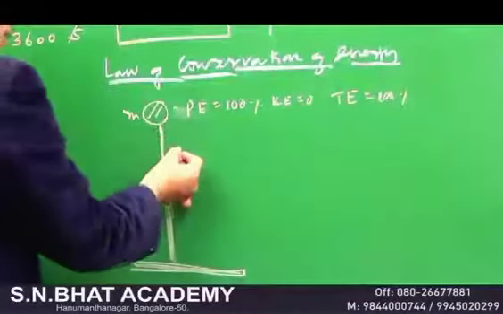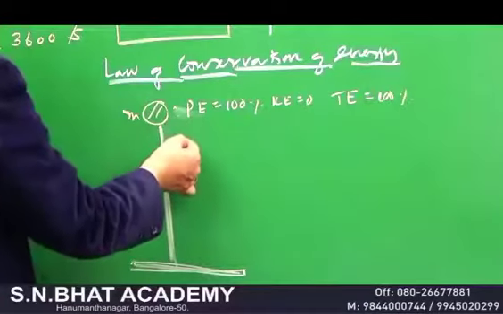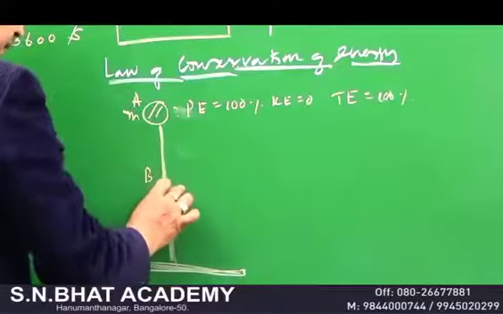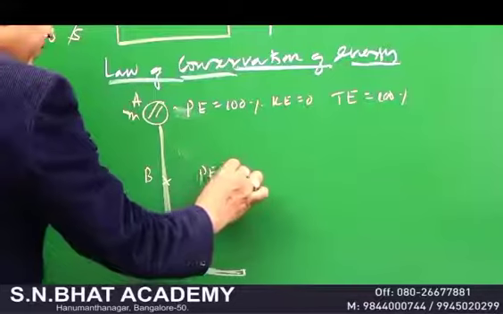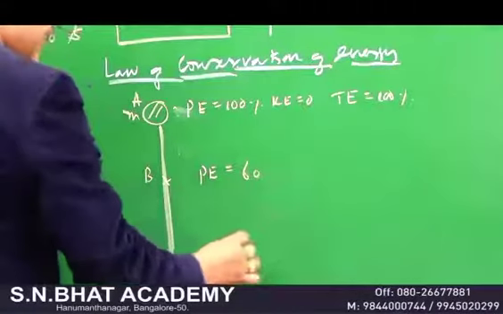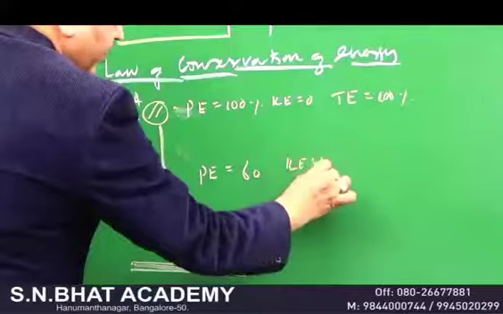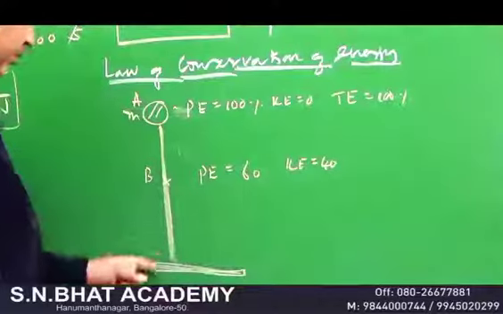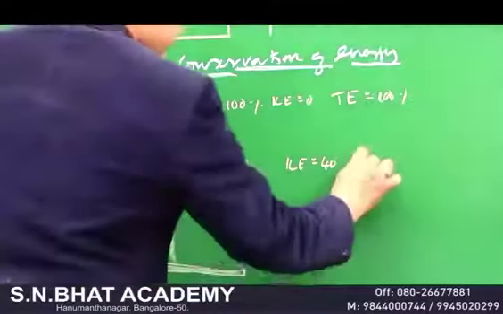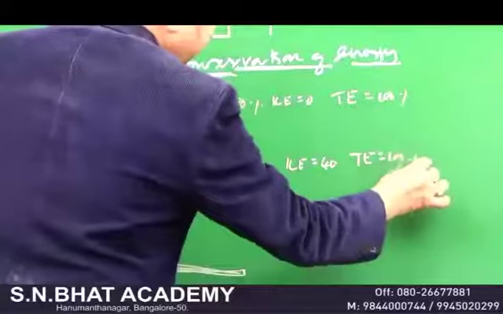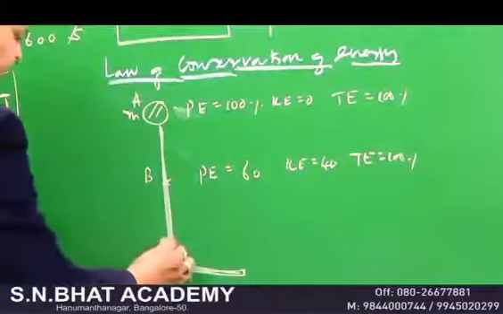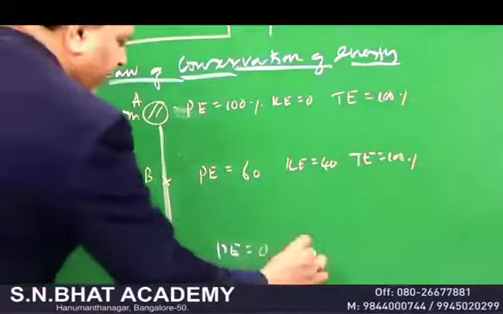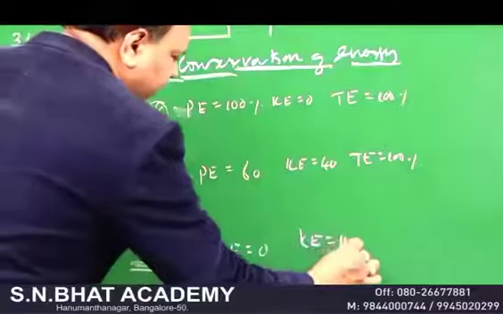As the body starts falling down, its velocity increases, so kinetic energy increases. When it comes from position A to position B, its potential energy, which was 100%, now decreases to 60%, and kinetic energy is 40% because its velocity increases. Height was more, now height decreases, so potential energy decreases. Therefore, your total energy is equal to 100%. Now, when it comes to point C, before it touches the ground, the potential energy is equal to 0 as height is 0, but kinetic energy is maximum, that is 100%.